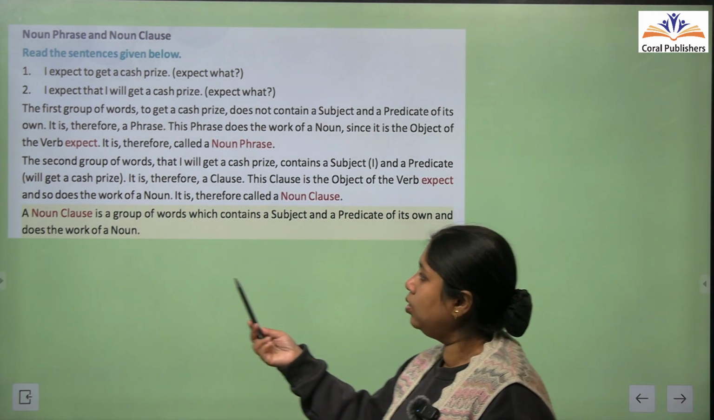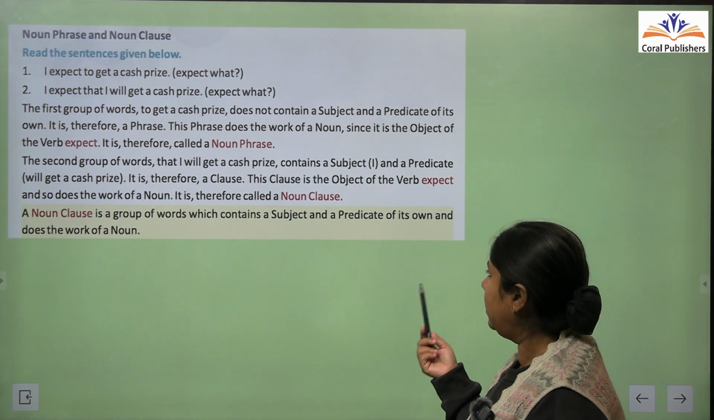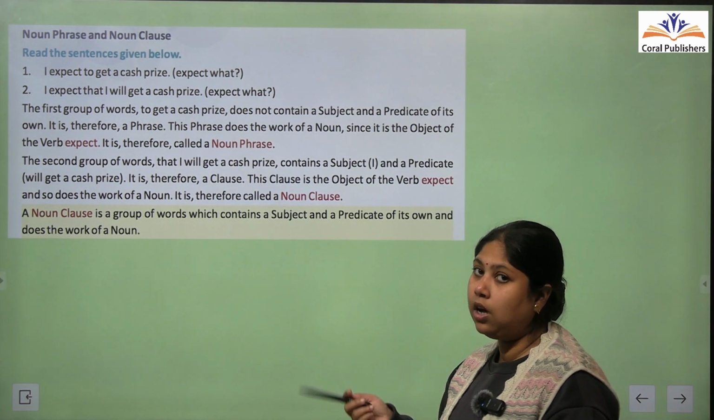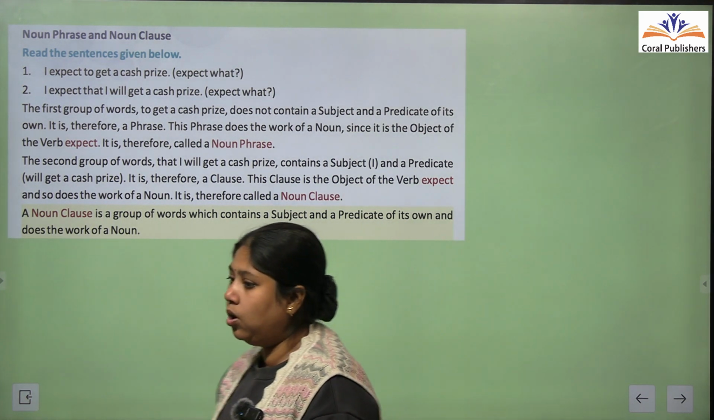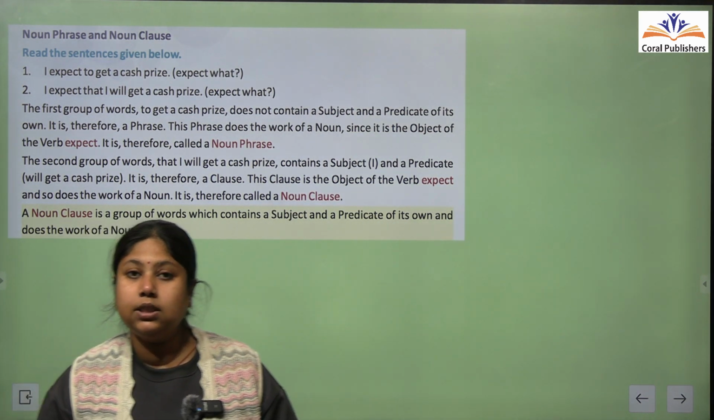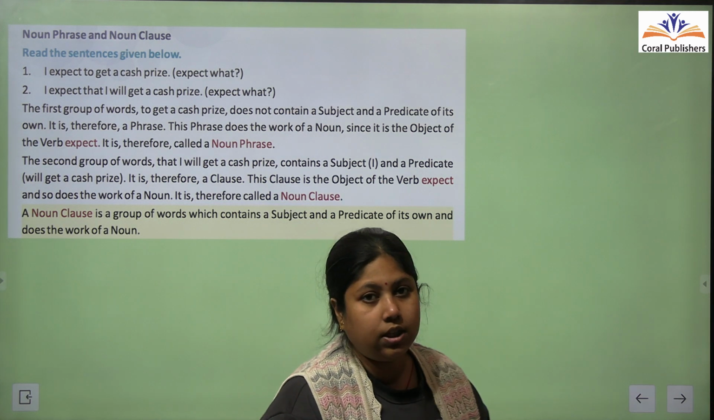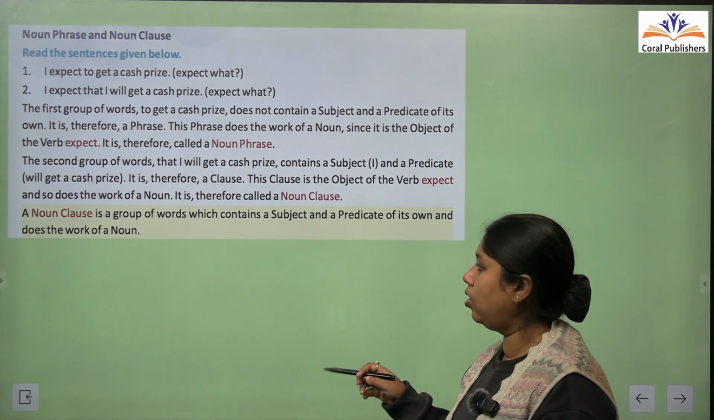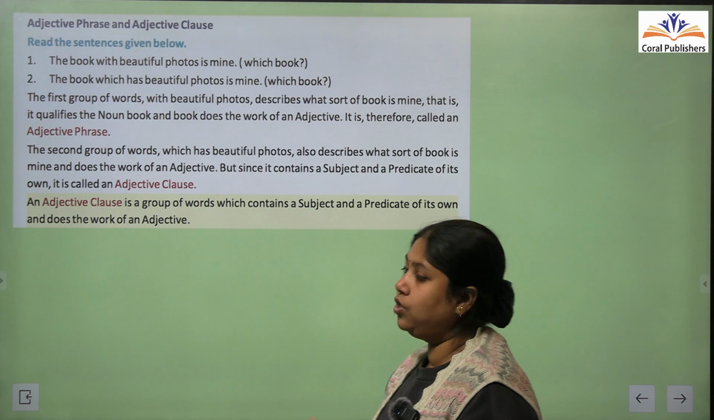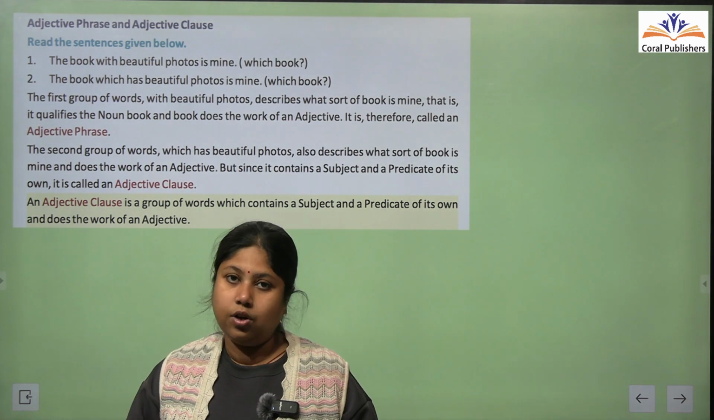A noun clause is a group of words which contains a subject and a predicate of its own and does the work of a noun. यानी कि noun clause noun की तरह काम करता है. जो भी clause noun की तरह काम करेगा उसे हम noun clause बोलेंगे. Next we have adjective phrase and adjective clause.